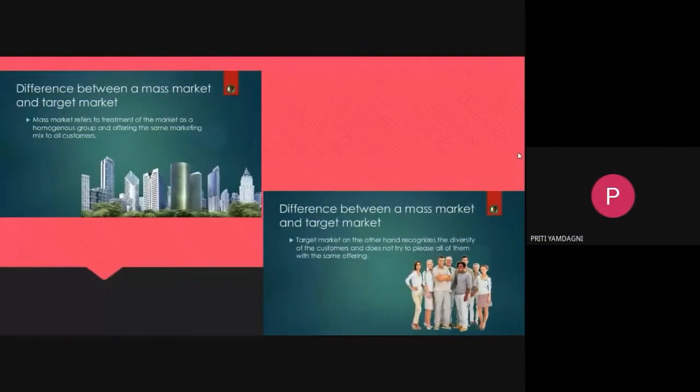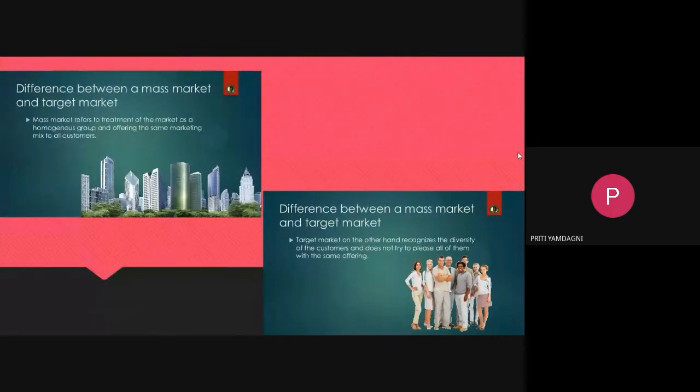What is the difference? To understand that, you can see here the structures of buildings are shown. Mass market refers to the treatment of the market as homogeneous. Homogeneous means the same group, offering the same marketing mix to all customers. That is mass market. A real estate project that is for the mass market is open for everyone.